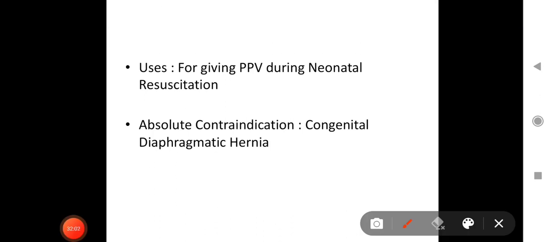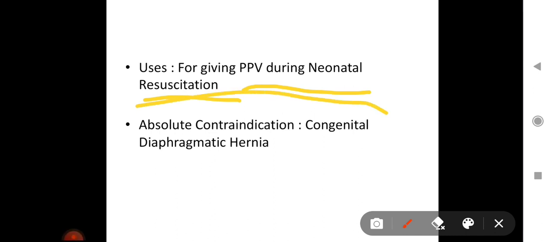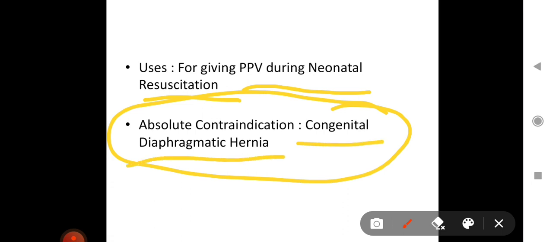Now, what is the use of this self-inflating bag and mask or AMBU bag? It is used for giving positive pressure ventilation during neonatal resuscitation, and this is an important point. Absolute contraindication for using this bag and mask is congenital diaphragmatic hernia. If congenital diaphragmatic hernia is suspected or diagnosed antenatally, then using bag and mask ventilation is an absolute contraindication.